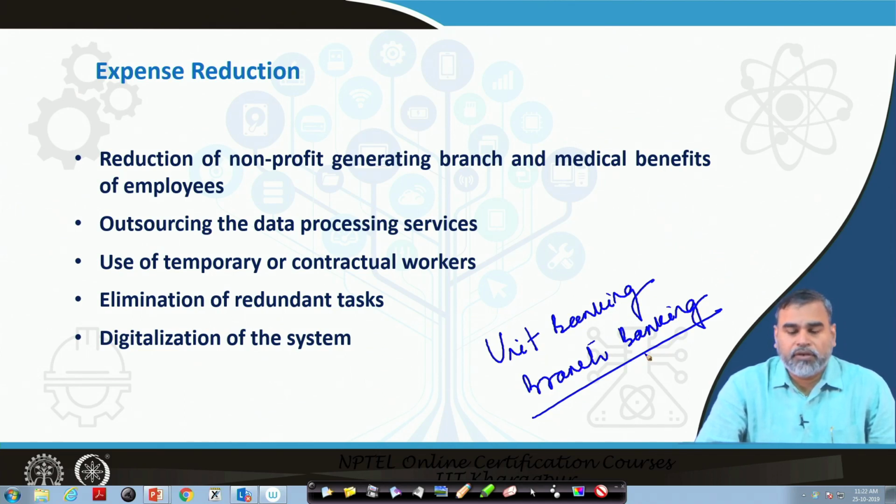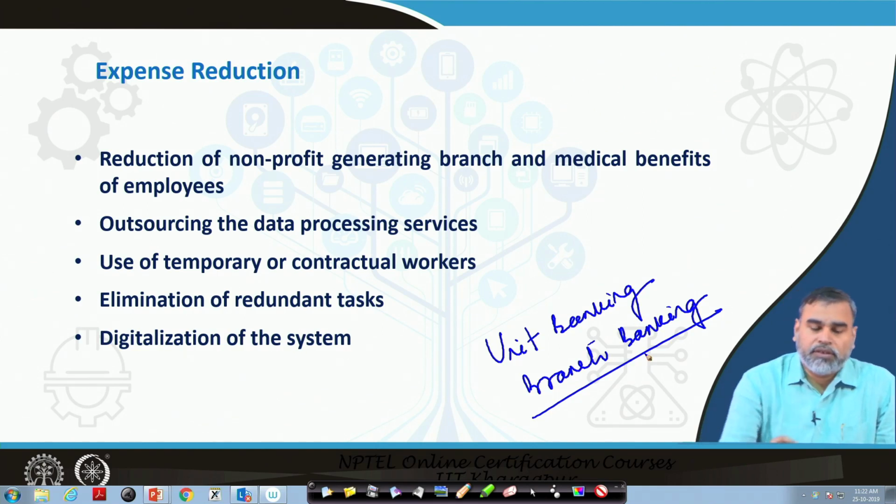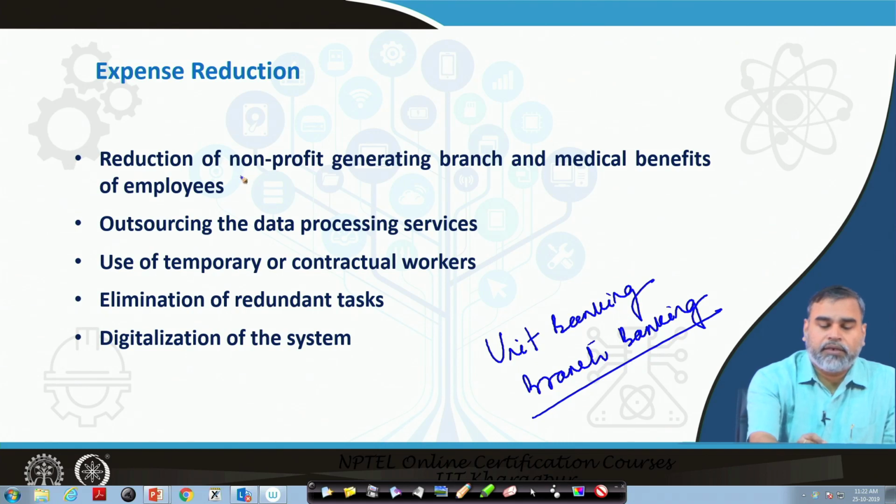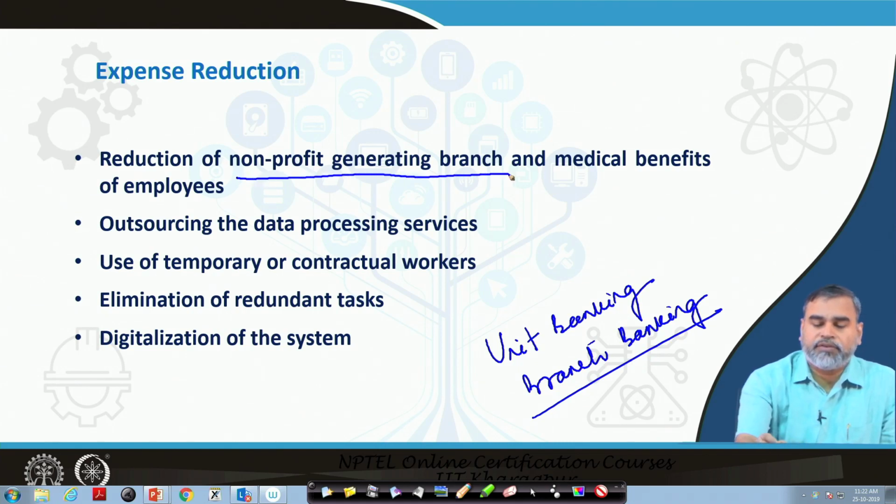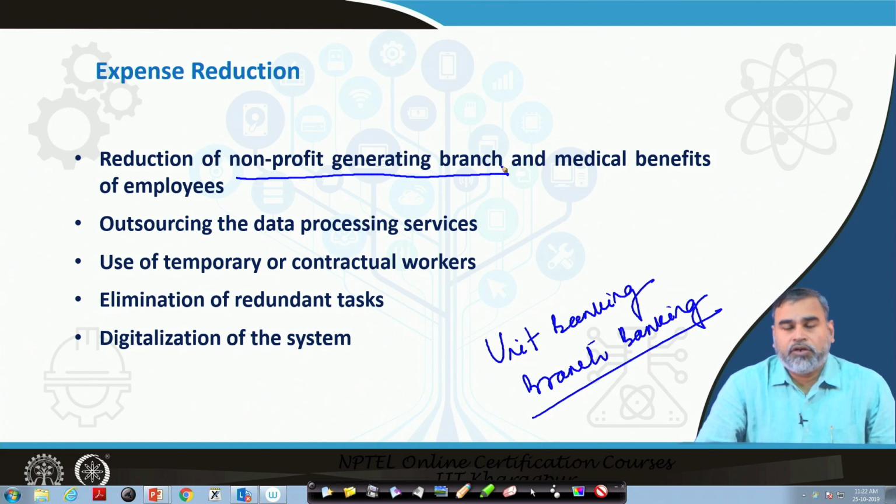So, if some of the branches are not able to generate an adequate amount of profit, the commercial bank can reduce those branches which are not contributing to the growth process.